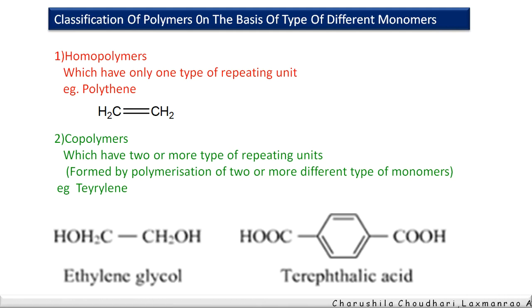Copolymers are also called heteropolymers, which have two or more types of repeating units, meaning we are using more than one monomer. For example, for terylene we use ethylene glycol and terephthalic acid, two monomers. So this is the example for the copolymers or heteropolymers.